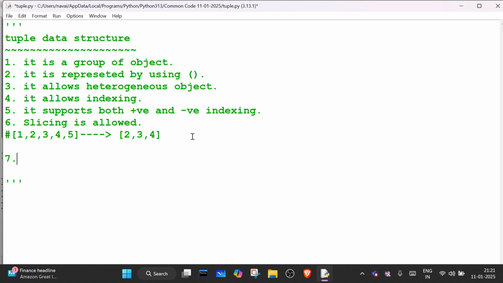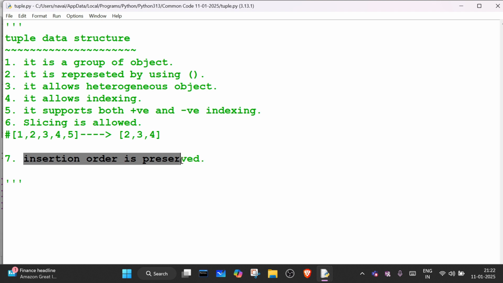And the next point is insertion order is preserved. So what's the meaning of insertion order is preserved? Whenever you insert the elements, or whenever you are accessing the elements, it follows one order.